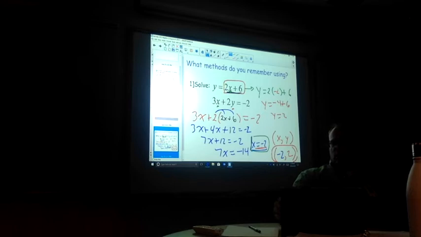Sometimes graphing isn't the best way to do it because, let's face it, you might have it crossing at some fractional amount. It's kind of hard to see that. So substitution is a pretty good method. You might also remember something called the elimination method or the addition method. That's the same thing, and we'll see some of those in future slides.